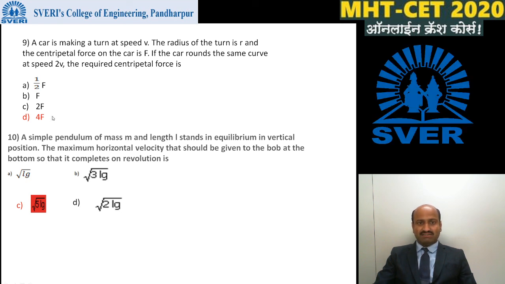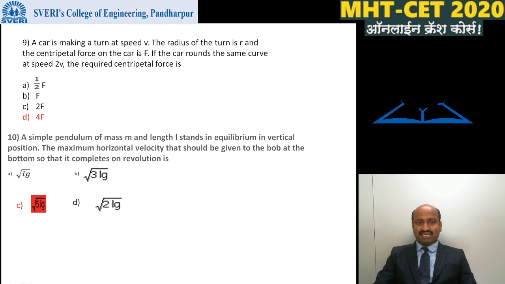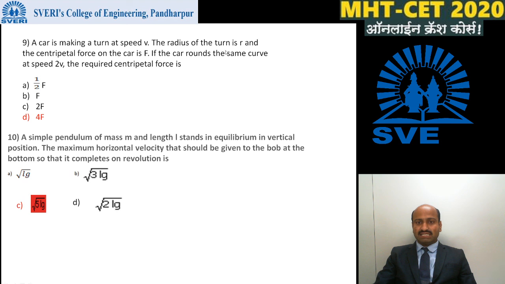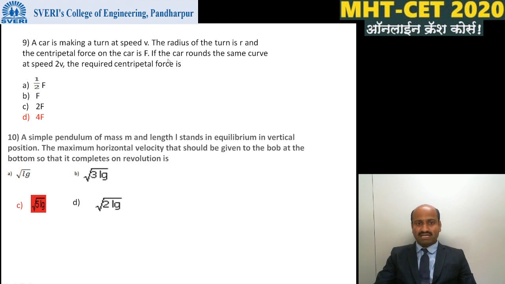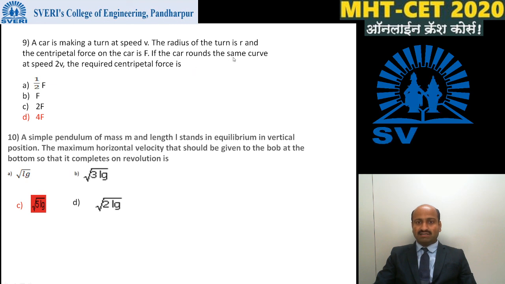The answer is 4f, because we know that the centripetal force is given by f equals m v square divided by r.